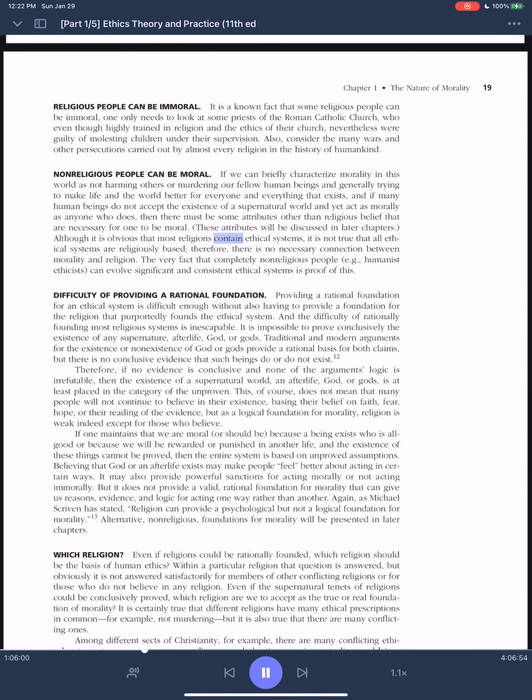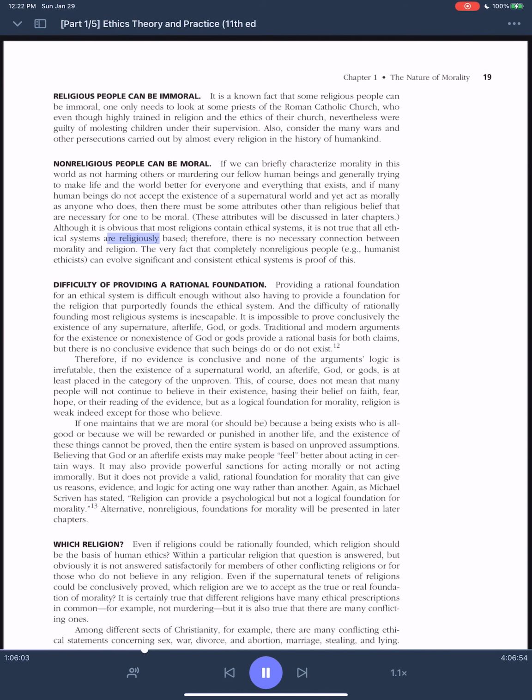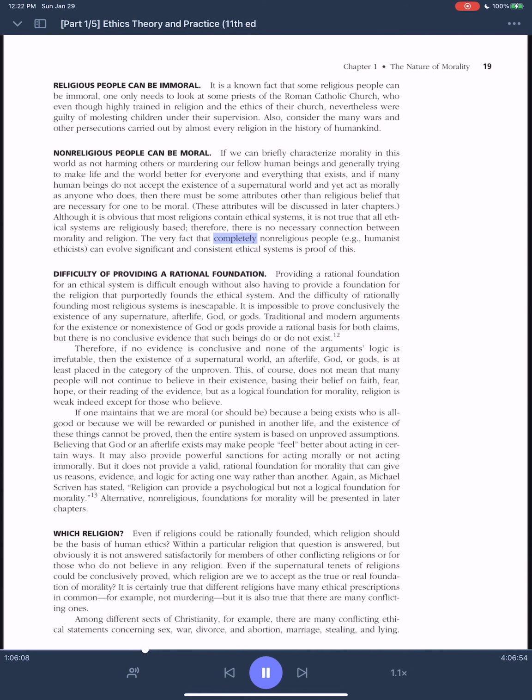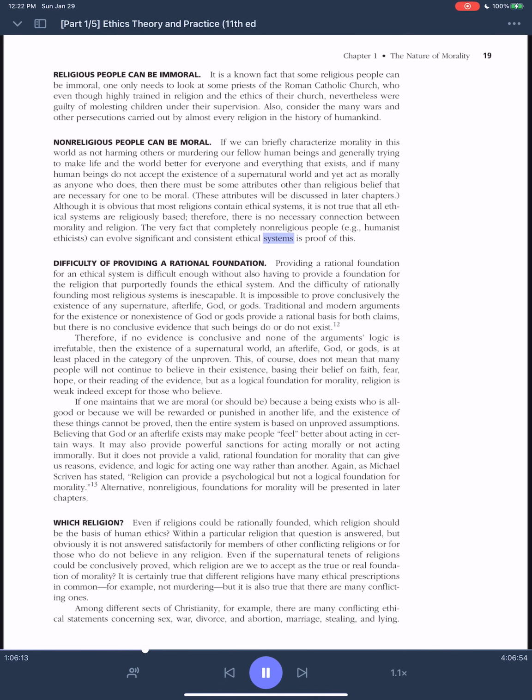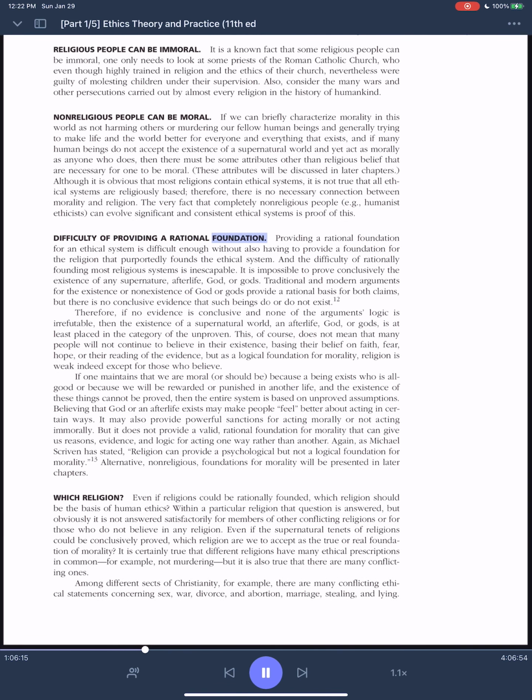Although it is obvious that most religions contain ethical systems, it is not true that all ethical systems are religiously based. Therefore, there is no necessary connection between morality and religion. The very fact that completely non-religious people, for example humanist ethicists, can evolve significant and consistent ethical systems is proof of this.